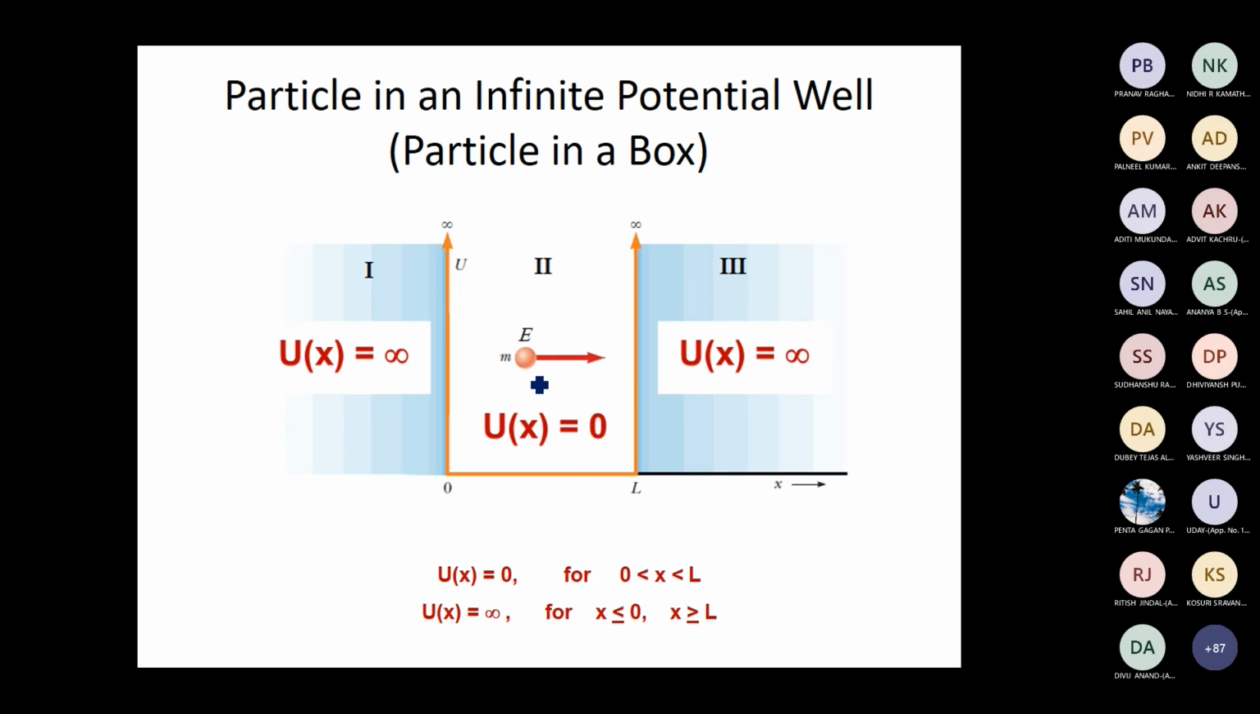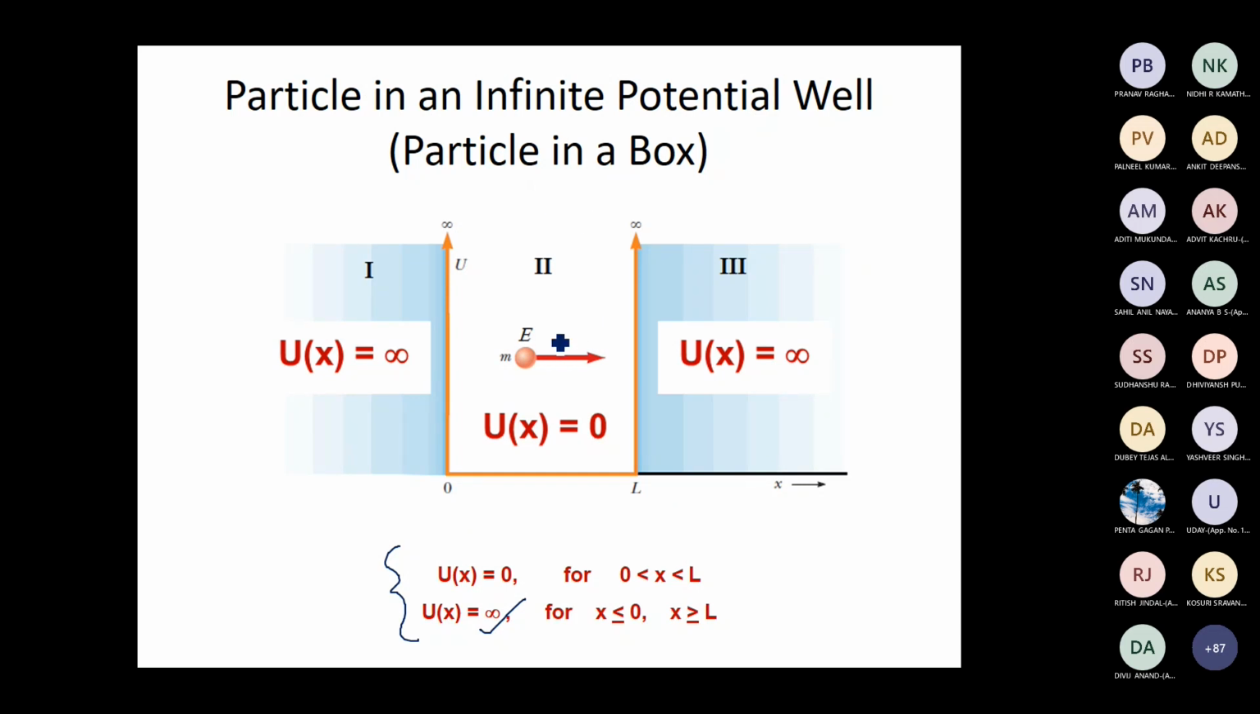A quantum particle is moving in a region where there is no potential energy. That region is x equal to 0 to x equal to L. In this particular region, the particle is completely free. In the region x greater than L, the potential energy is infinity. In the region x less than or equal to 0, again the potential energy is infinity. So this is how you define the potential energy for the particle in a box problem.